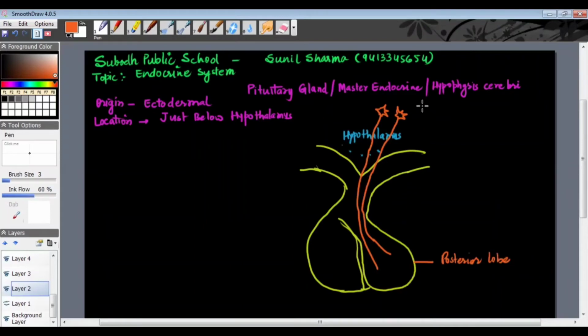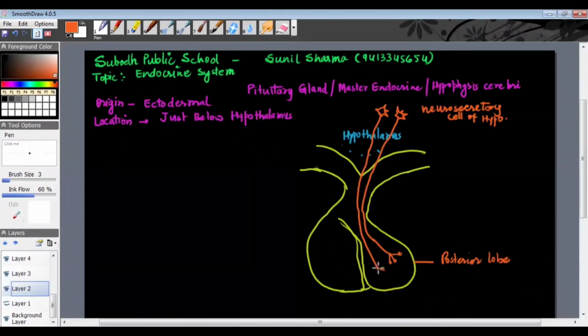So these structures are called neurosecretory cells of the hypothalamus. Remember, very important question, sometimes in NEET it is asked, neurosecretory cells of the hypothalamus. These neurosecretory cells innervate through their axons, and at their terminal endings you will see terminal buttons, these kinds of secretory structures.